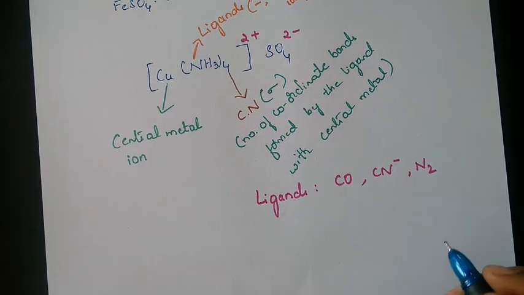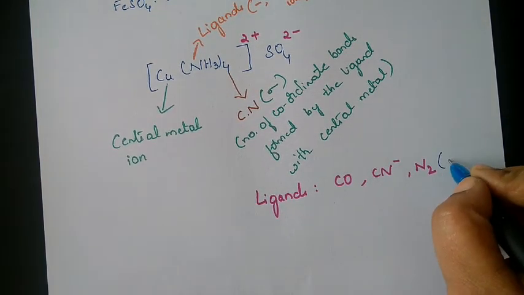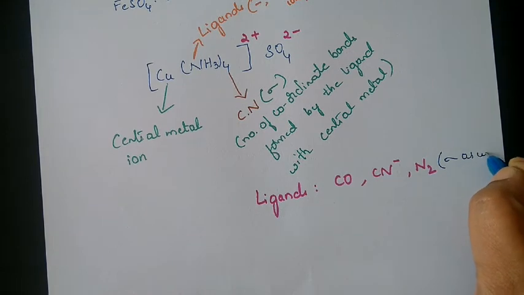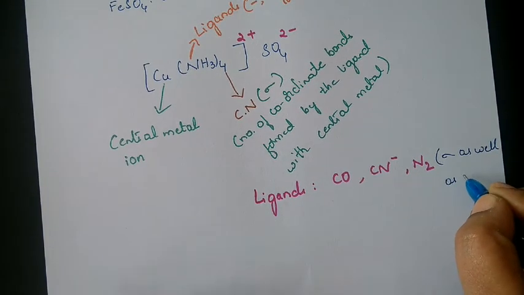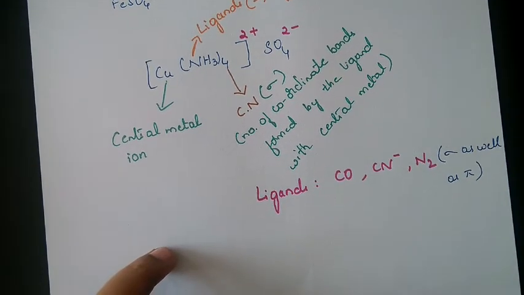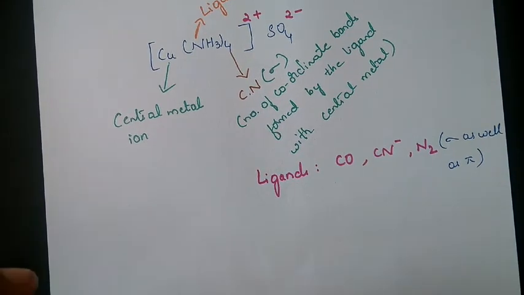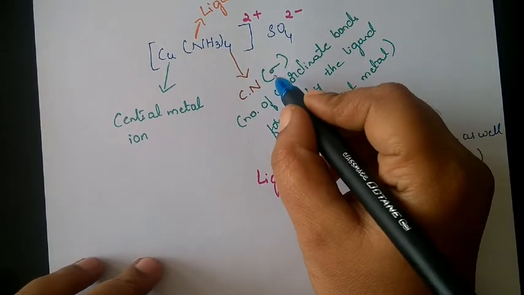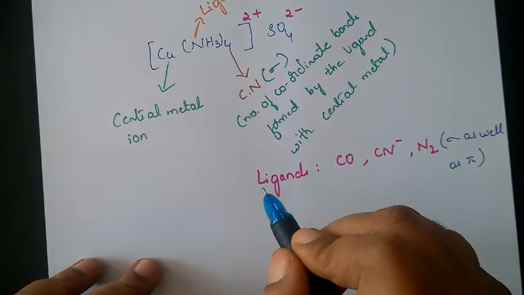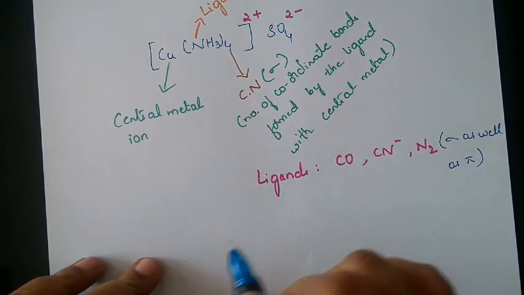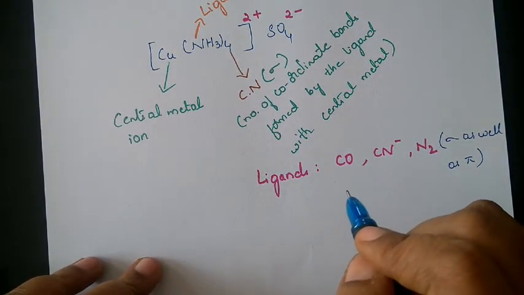So all these will be forming sigma as well as pi bonds with the central metal atom. But coordination number is completely the number of sigma bonds itself. So here we are not going to consider the pi bonds.